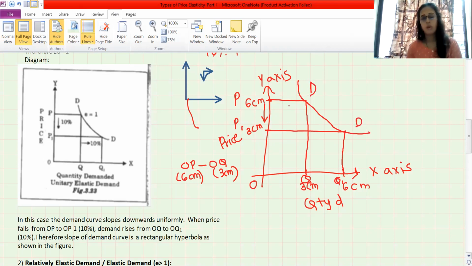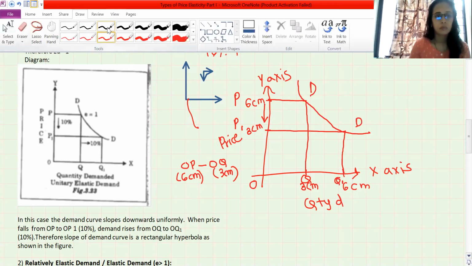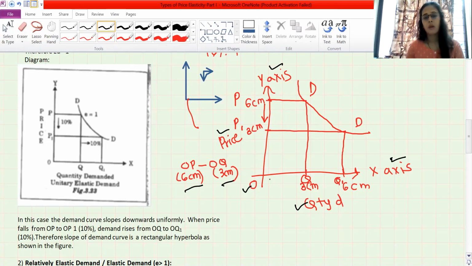So remember what I have done. I have taken 6 centimeter on both sides, x-axis and y-axis. In the diagram you have to write y-axis, x-axis, quantity demanded, price, and your O. These things have been done. Then I am showing OP. At OP price, I have taken 6 centimeter, and marked after 6 centimeter. At OP price, on the x-axis I have marked after 3 centimeter, OQ. So this is my initial OP.